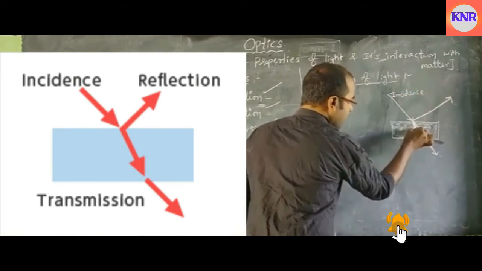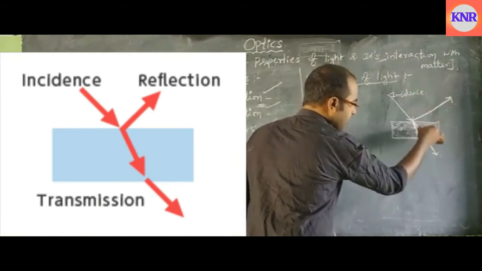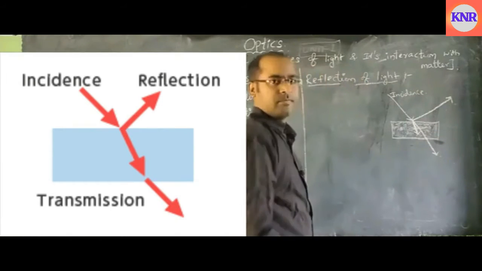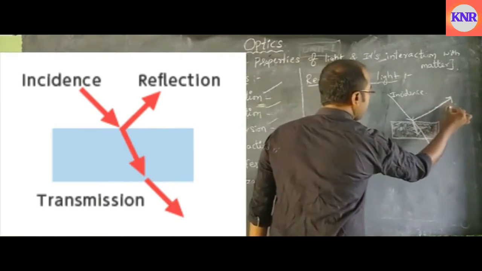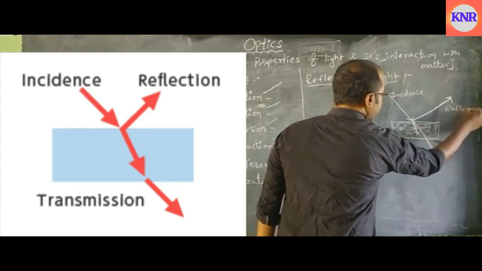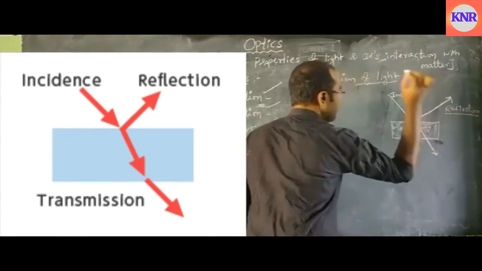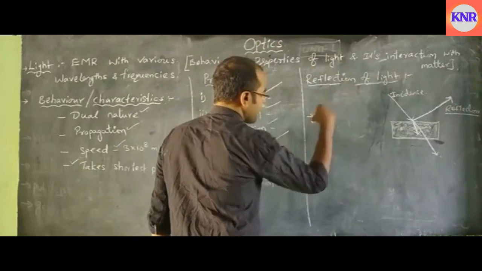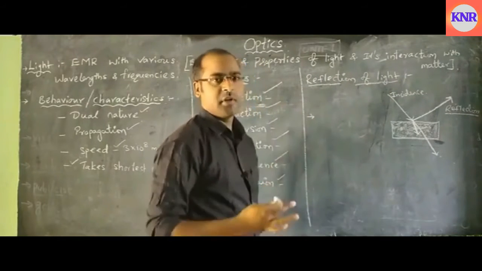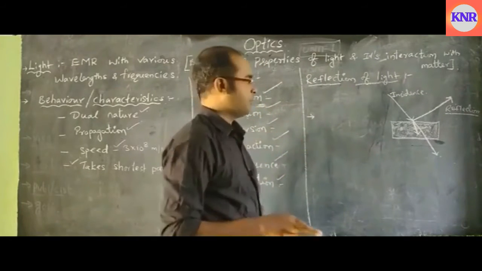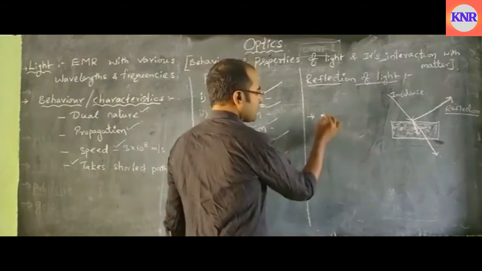Incidence. So this is absorption of light, and this is transmission of light, and this is the reflection of light. The objects are classified into mainly three types based on the transparency of light. Those are